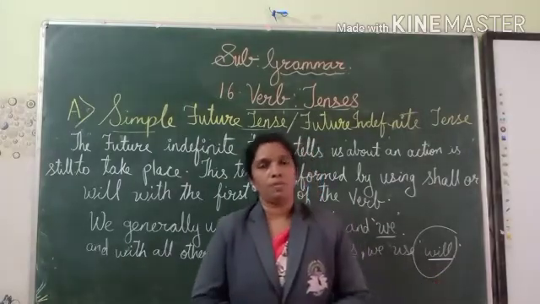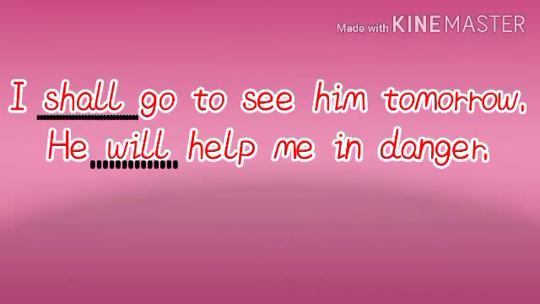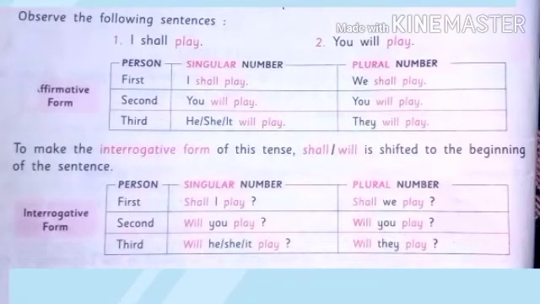So let us observe some sentences. I shall go to see him tomorrow. He will help me in danger. So in the above sentences, with I, shall is used and with he, will is used. Observe the following sentences. I shall play, you will play.